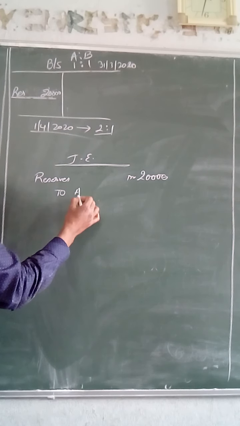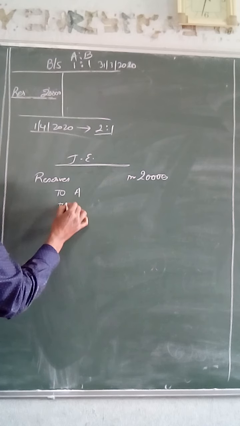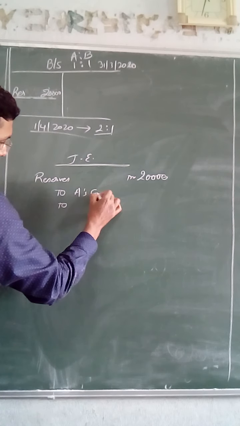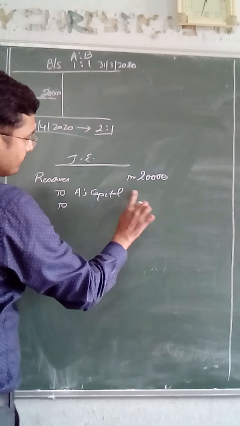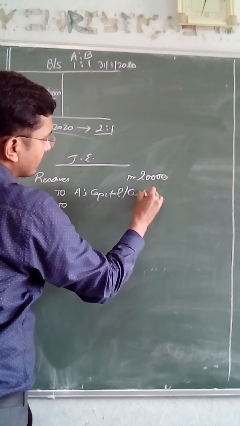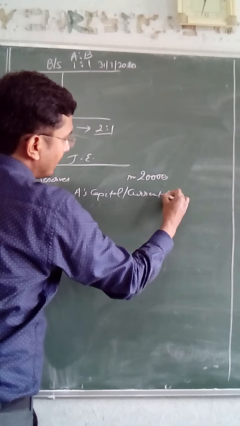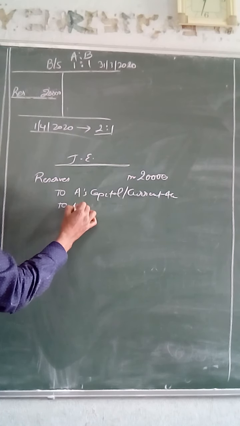All partners' accounts will be credited, whether capital account or current account, depending upon the method of accounting followed by them.